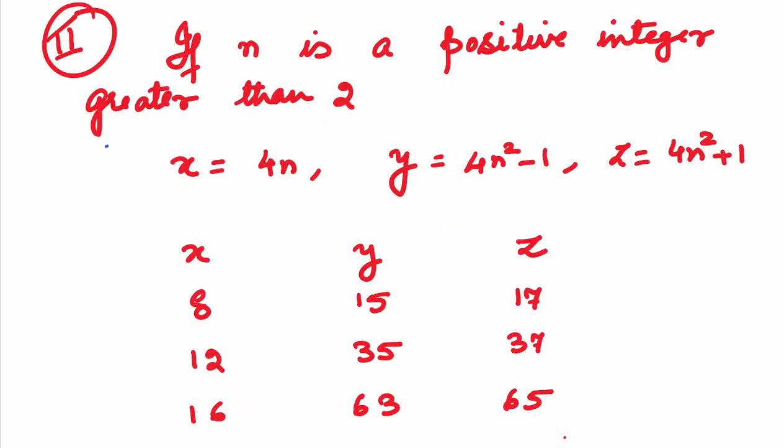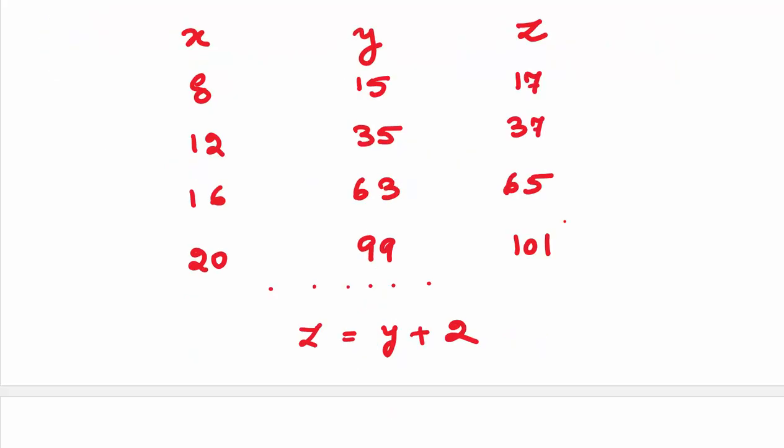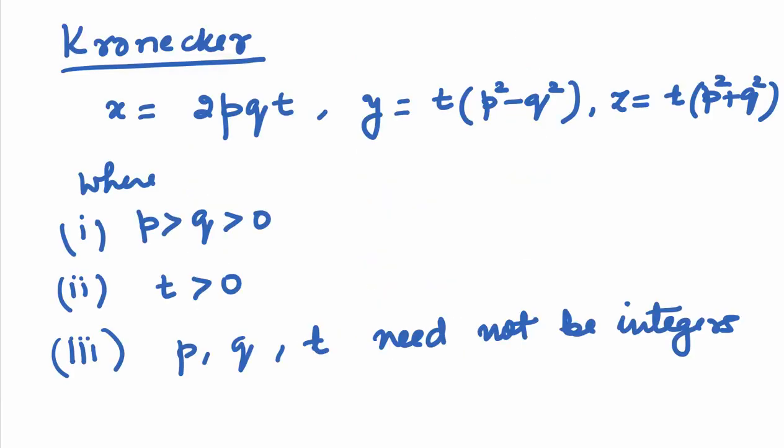If n is a positive integer greater than 2, then if x is 4n, y is equal to 4n square minus 1, and z is equal to 4n square plus 1, we get all the triples where the smallest side is even: 8, 15, 17, 12, 35, 37, 16, 63, 65, etc. You must have noticed here z is nothing but y plus 2. A lot of formulas were given over time by different mathematicians. We're just skipping that. Let's come to another formula by Kronecker.